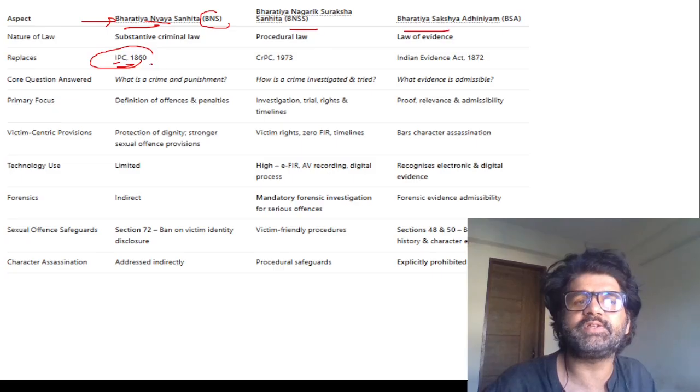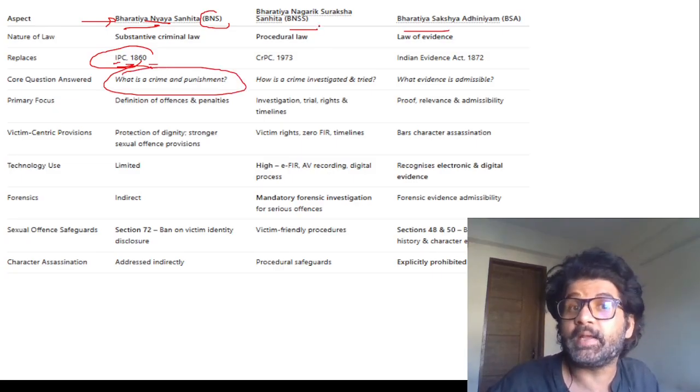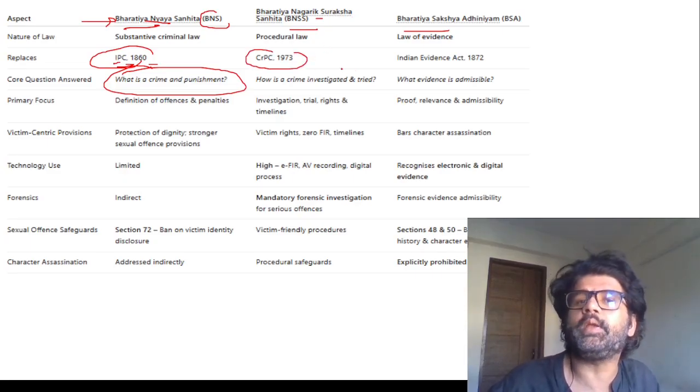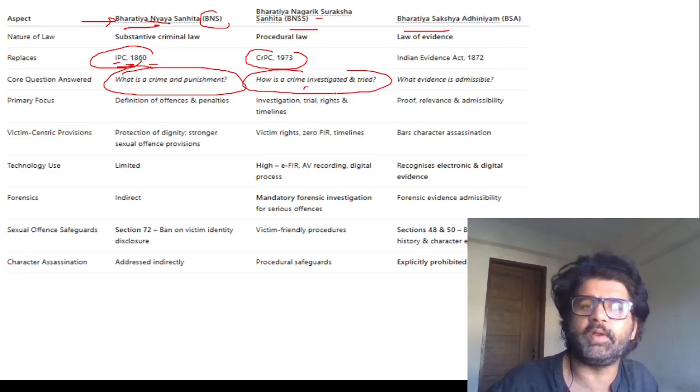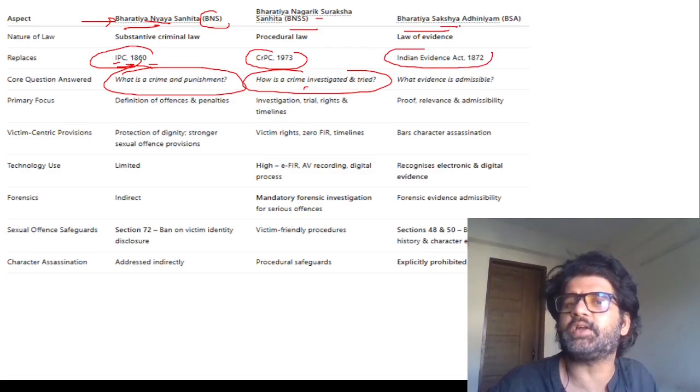So BNS replaced IPC. This deals with what is a crime, what is a punishment, and all. BNSS, Bharatiya Nagarik Suraksha Sanhita, replaced the Criminal Procedure Code 1973. They are talking about the trial, how the trial will happen, how you will be investigated, etc. Focus on the intention. This is important. And then you have the Indian Evidence Act. It is now Bharatiya Sakshya Adhiniyam.